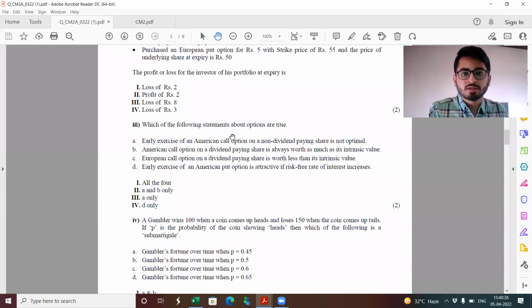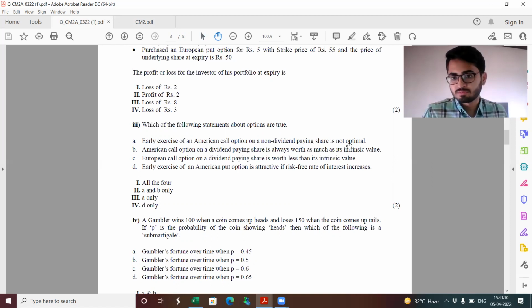Next, which of the following statements about options are true? Early exercise of an American call option on a non-dividend paying share is not optimal. We already know that. We have a proof of this as well. Second, American call option on a dividend paying share is always worth as much as its intrinsic value. This is also the case. Third, European call option on a dividend paying share is worth less than its intrinsic value. Again, this is the case. Finally, early exercise of an American put option is attractive if risk-free rate of interest increases.